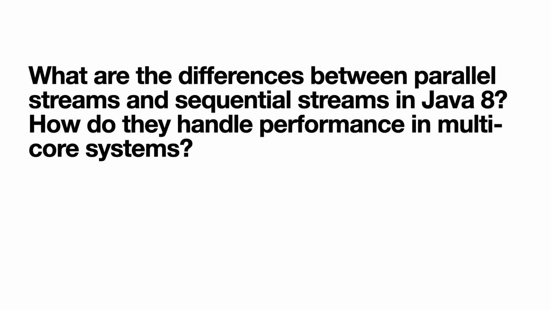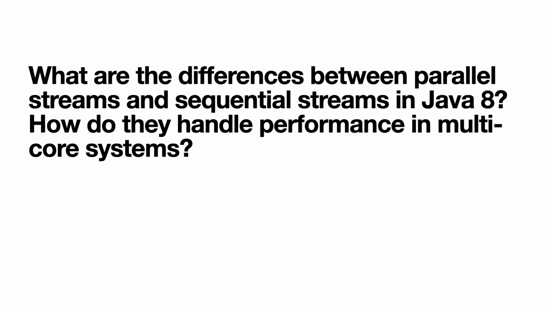Now this question: what are the differences between parallel stream and sequential stream in Java 8? How do they handle performance in a multi-core system? So this is specifically for the Java 8 stream feature, but I have put this up in multi-threading and concurrency because here we are actually going to use parallel stream in a multi-threaded environment, or if we want to use multiple threads. Now the basic difference is that a sequential stream is going to process each element one by one in a single threaded manner.